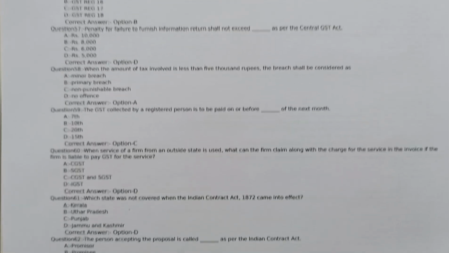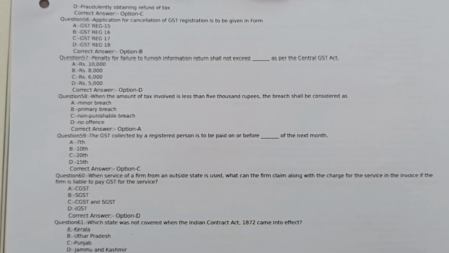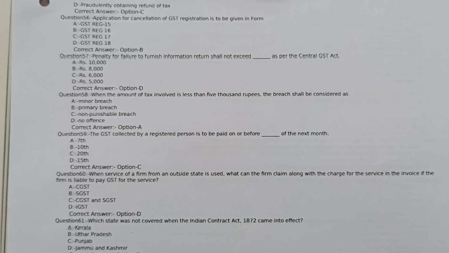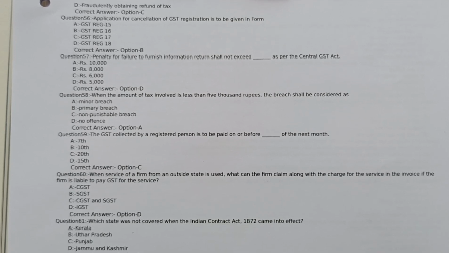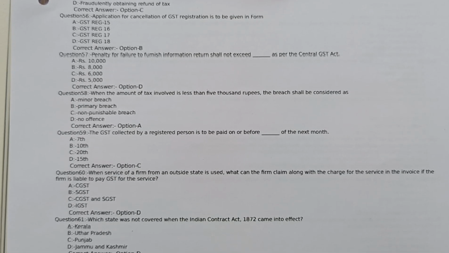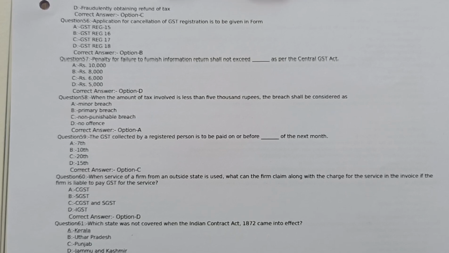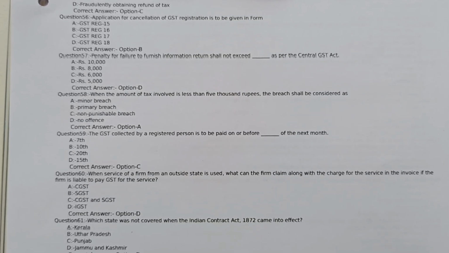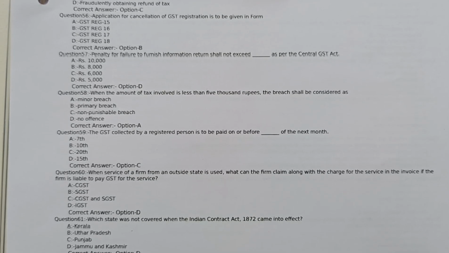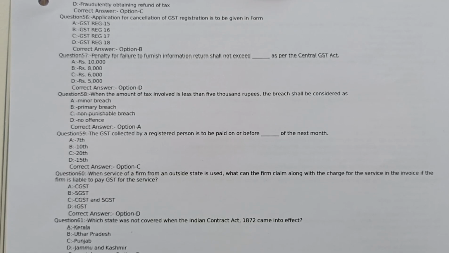Question number 60. When service of a firm from an outside state is used, what can the firm claim along with the charge for the service in the invoice if the firm is liable to pay GST for the service? Option A, CGST. Option B, SGST. Option C, CGST and SGST. Option D, IGST. Correct answer option D, IGST.